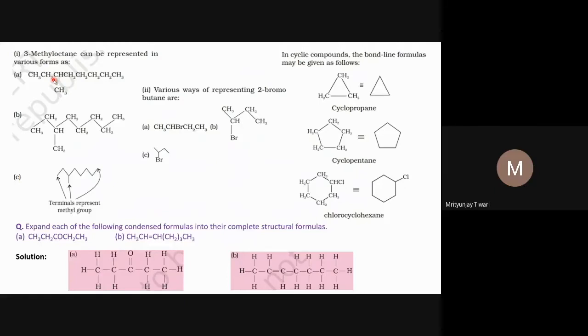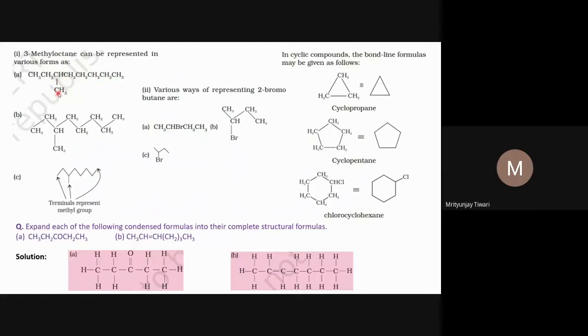Octa means 8, and 8 means there must be 8 carbon atoms in the longest chain, and 3-methyl means at the third position there is a methyl group. This is the IUPAC nomenclature, and we will see this nomenclature later on. One can simply understand this is one organic compound, a carbon-containing compound, or a hydrocarbon, because we have only carbon and hydrogen atoms in this compound.